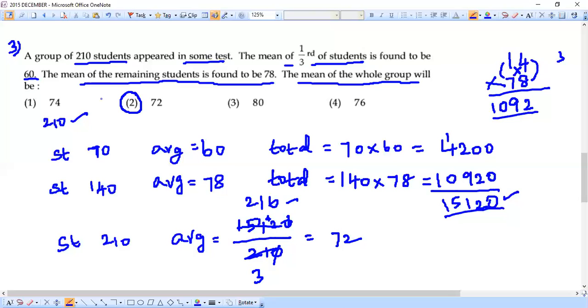So what we actually did is, we took the two groups, we found their individual total, we added it, that gave the overall total, and overall total by overall number. That's what our question is, right? That's what they're asking us to get in the question. Find the mean, I mean find the average of the whole group. In this sense, I have to take the overall total divided by the overall number. That we did. We got the answer 72, and that's the answer for this question. Yeah, clear.